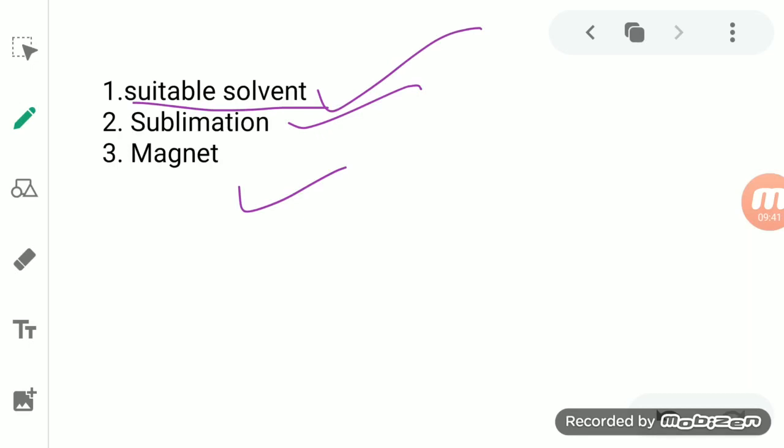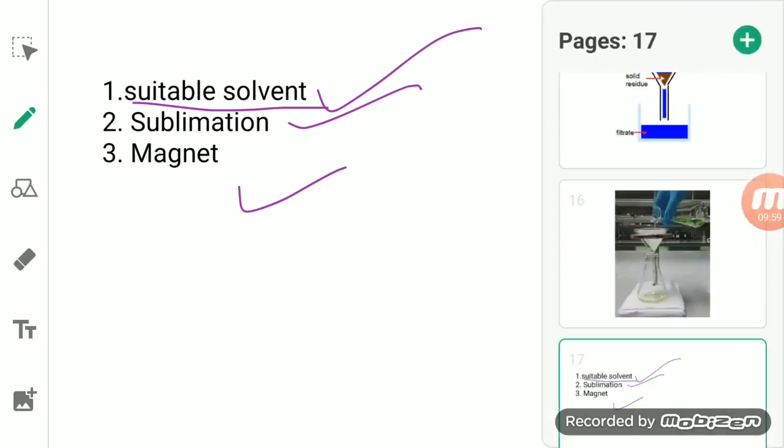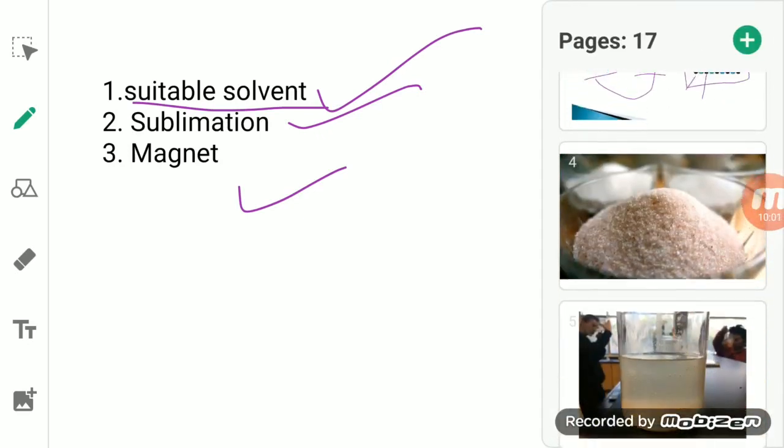When we talk about a suitable solvent, one constituent of a mixture is soluble in a particular liquid solvent, whereas the other constituent is insoluble in it. The difference in the solubility of the constituents of a mixture can be used to separate them from each other.